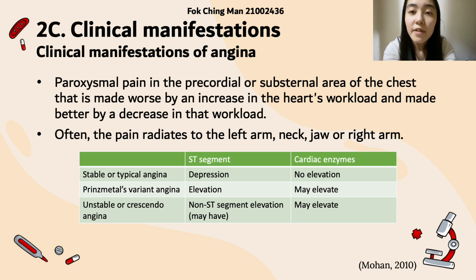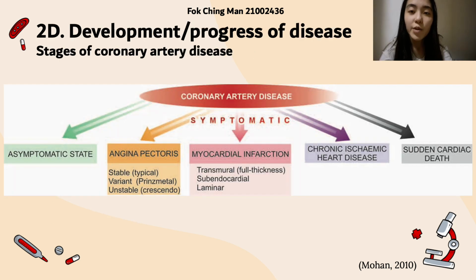The clinical manifestations of angina pectoris include temporary chest discomfort or pain, which may radiate to arms, shoulders, neck, and jaw. Other symptoms of angina pectoris include shortness of breath, fatigue, and dizziness. Next, I will talk about the development of the disease.